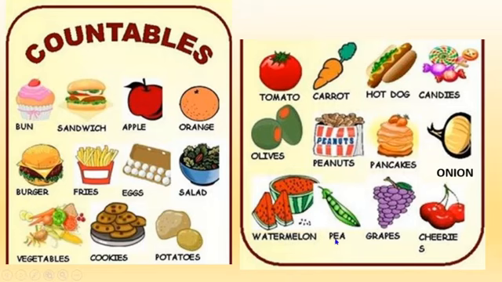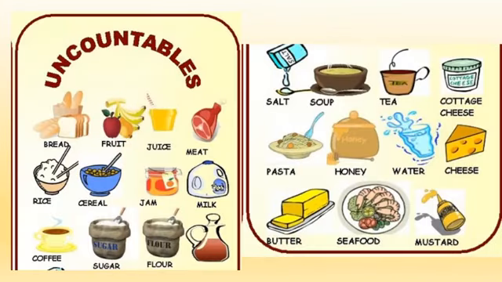Okay, now all of these are countable things. You can count them. Okay, you can say apples, burgers, oranges, cookie or cookies, tomatoes, carrots, watermelons, onions, etc. You can say it in plural. Okay, but what about uncountable nouns? Uncountable nouns are opposite. You can't count them and they don't have a plural way.